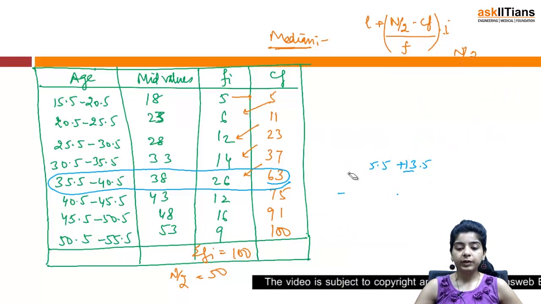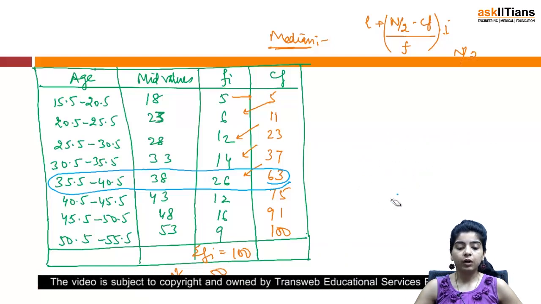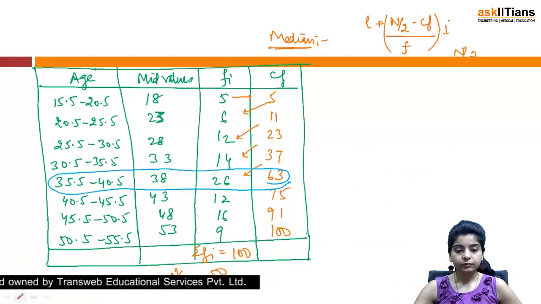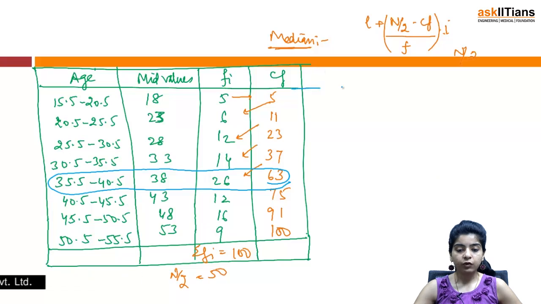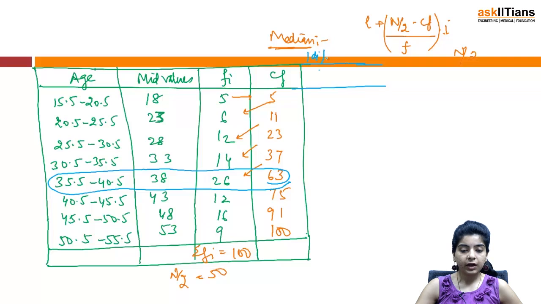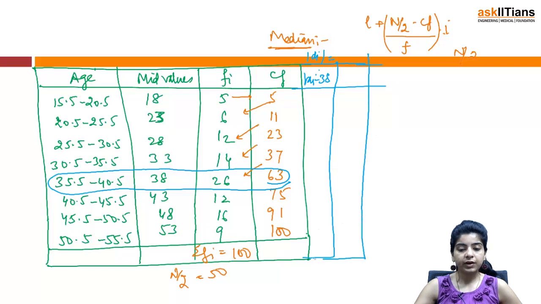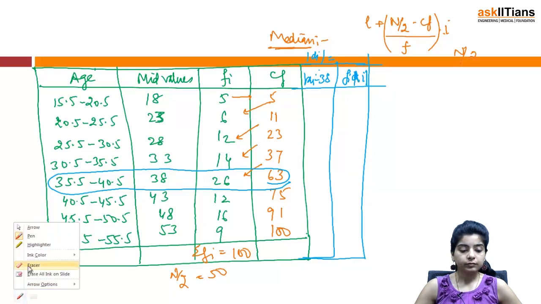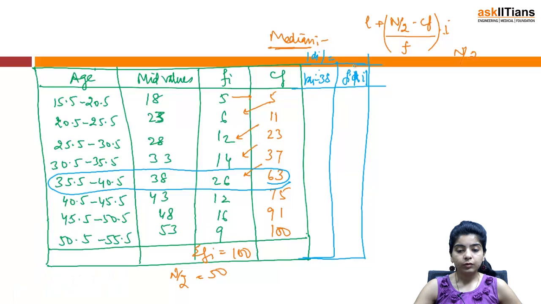Now that you have got your median, you have to calculate your mean deviation about median. So for that, I have mod di, that is going to be mod of xi minus 38. I will be calculating di and then I will be calculating fi mod di.